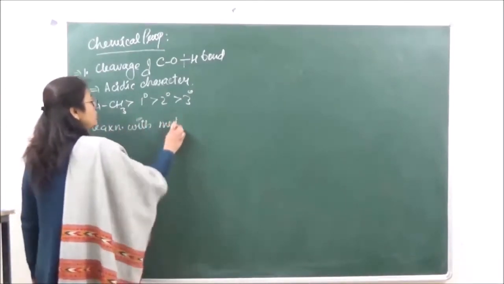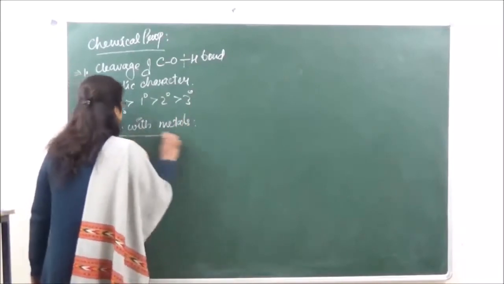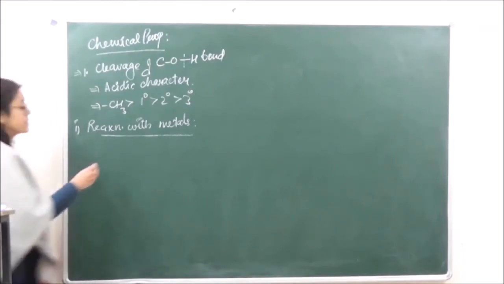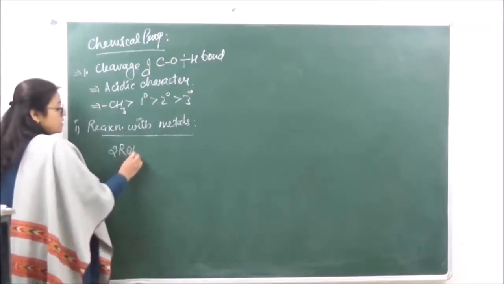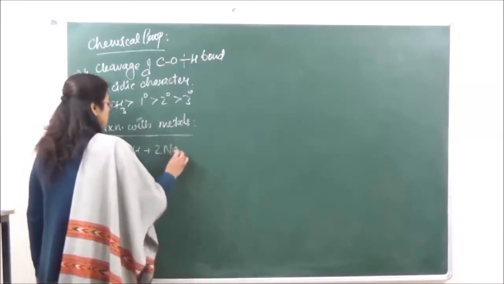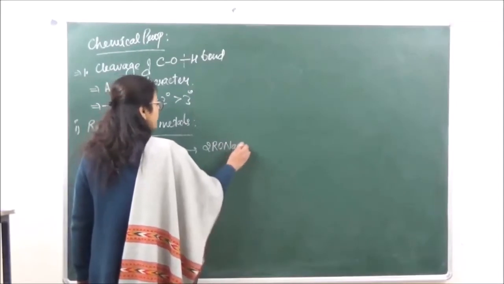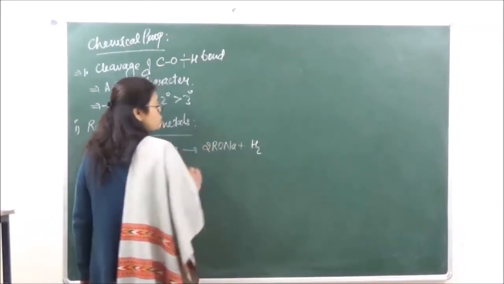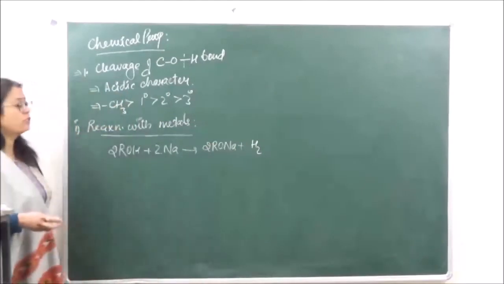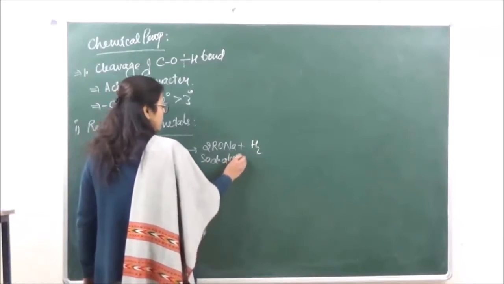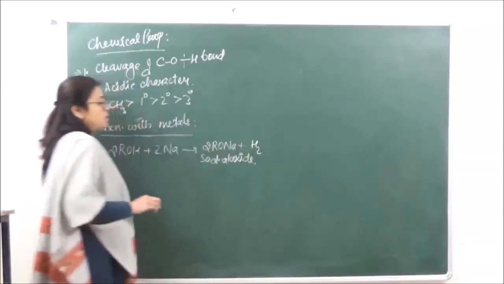As the alcohols here behave as acids, they liberate hydrogen whenever they react with metals. So if we take ROH plus sodium, this gives us sodium alkoxide plus H2. The compound formed here is known as sodium alkoxide.